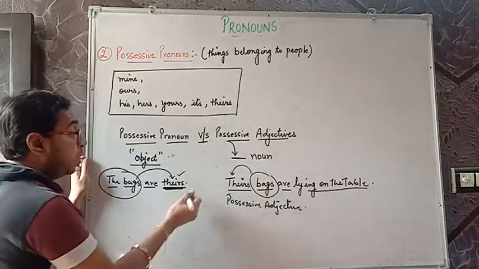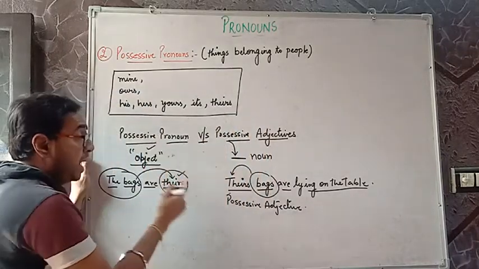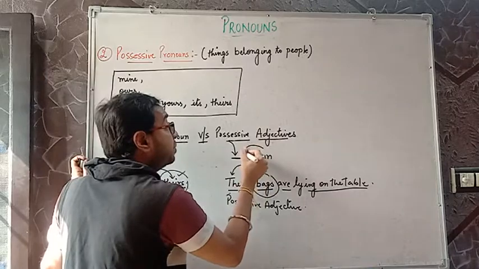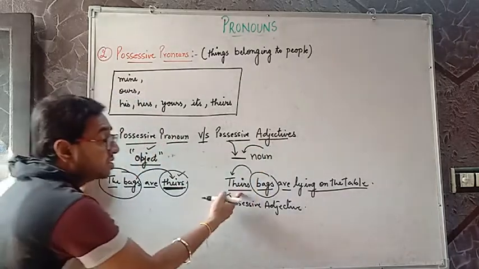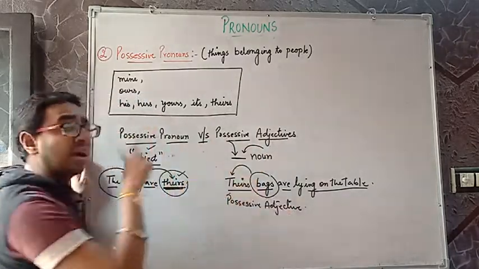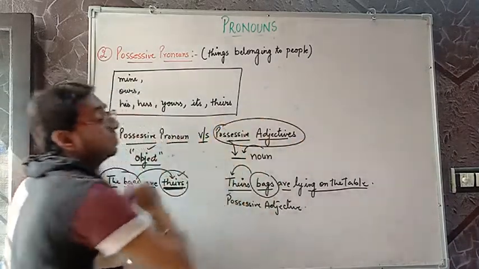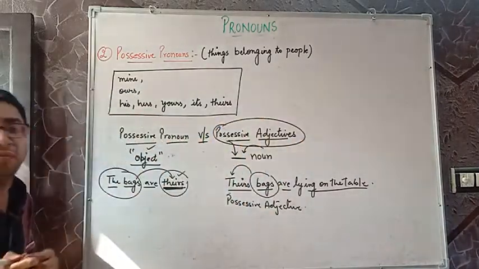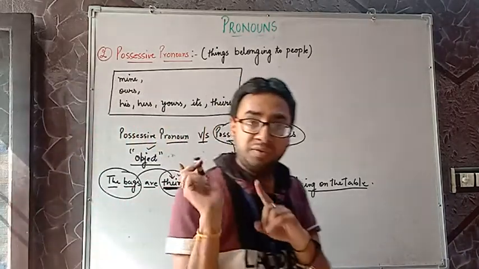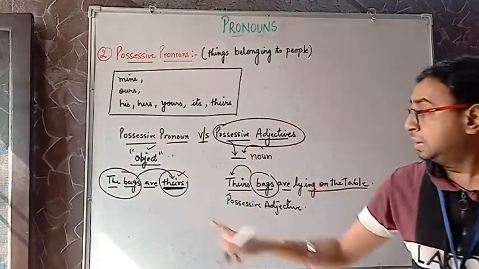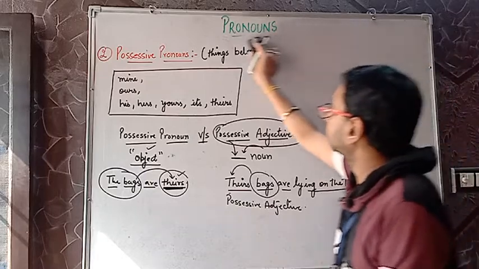So a possessive pronoun always acts as an object, but a possessive adjective comes before a noun. Here, this is what is happening. If a pronoun is coming before a noun, that pronoun is not a pronoun, it's an adjective, that too a possessive adjective. Are we clear on the difference? Very, very important to analyze. Clear with this? Next.